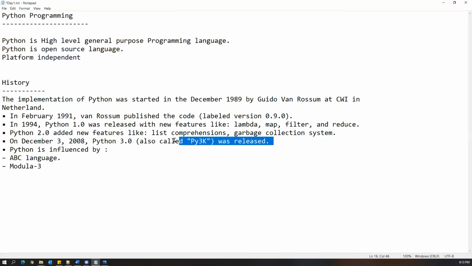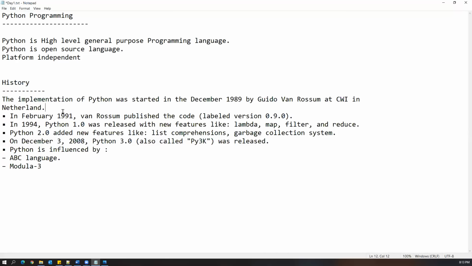And as soon as Python 3 was released, from that time slowly Python started becoming popular in the market. And actually Python is a language which is written based on two other languages called ABC and Modula-3. So these are the two languages which were there at that time in the 1980s. So initial languages, when computers were introduced in the market, at that time we had only machine languages. Based on those languages, Python was introduced. So this is a basic history.